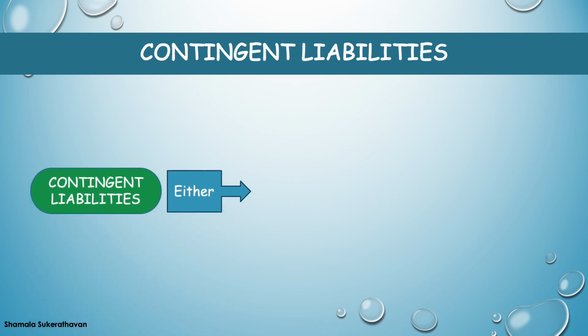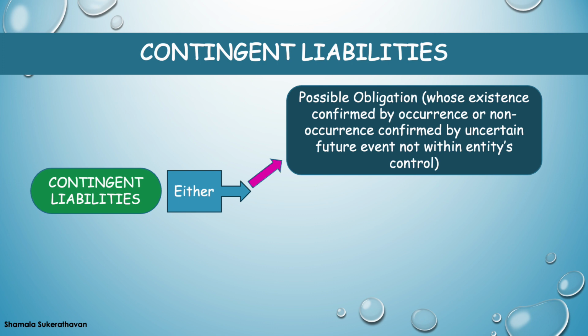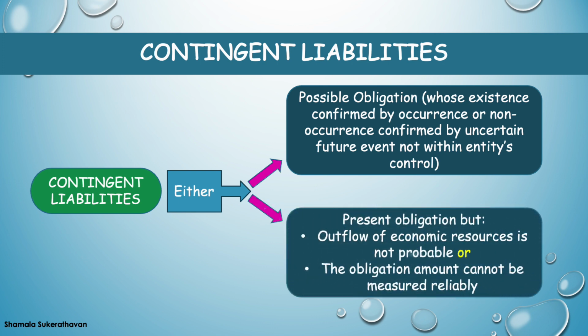A contingent liability is either a possible obligation that arises from past events and whose existence will be confirmed by the occurrence or non-occurrence of one or more uncertain future events not within an entity's control, or a present obligation that arises from past events but is not recognized because either 1. It is not probable that an outflow of resources embodying economic benefits will be required to settle the obligation, or 2. the amount of the obligation cannot be measured with sufficient reliability.